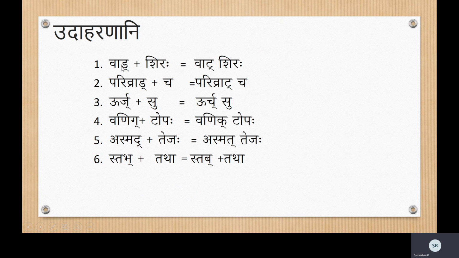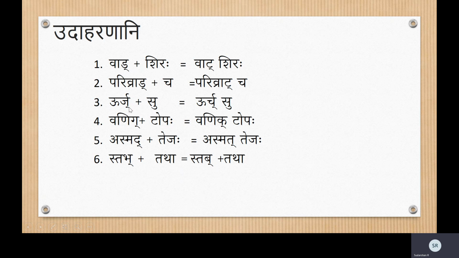Examples. Udaharanani. Vad Shiraha. Again, Sha is Karkasha Vyanjana. Change the Da to the first letter. What is the first letter? Ta. Vat Shiraha. Then Parivrad Cha. Again, Cha is Karkasha Vyanjana. Change this letter to its first savarna, which is Ta. Parivrat Cha. Then Urj Su.